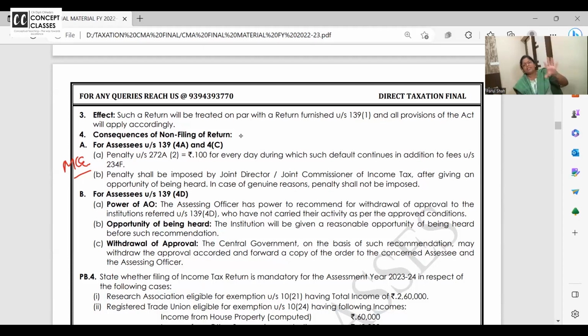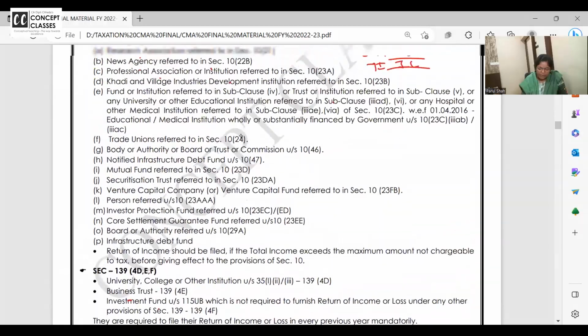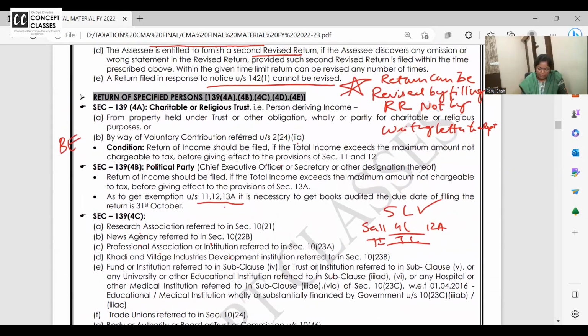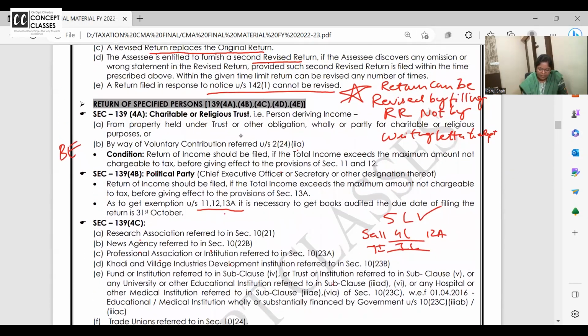If your total income is up to 5 lakh and if you file the return late, 1,000 is the fee, or 5,000 if your income exceeds 5 lakh. 234F fees will be there, but in case of 4A and 4C, go back to 4A please all of you. 4A में जाओ, कौन है? चैरिटेबल ट्रस्ट, and here write down ₹100 per day is the penalty if they don't file the return on the due date.